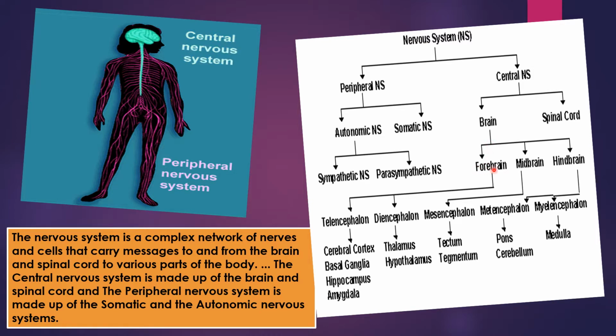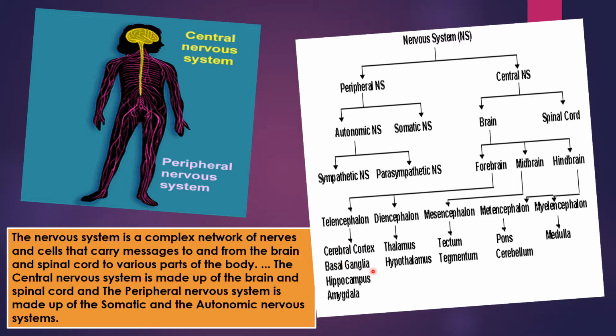Three main parts of the brain are forebrain, midbrain and hindbrain. Forebrain is divided into telencephalon, diencephalon, mesencephalon, metencephalon and myelencephalon. Division of midbrain is mesencephalon, division of forebrain is telencephalon and diencephalon, and divisions of hindbrain are metencephalon and myelencephalon.